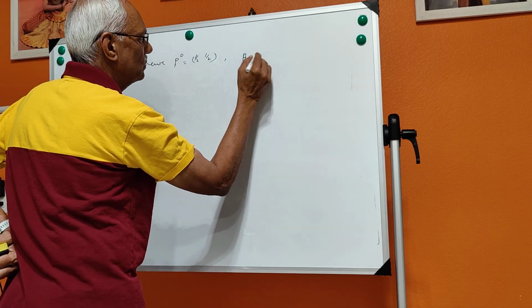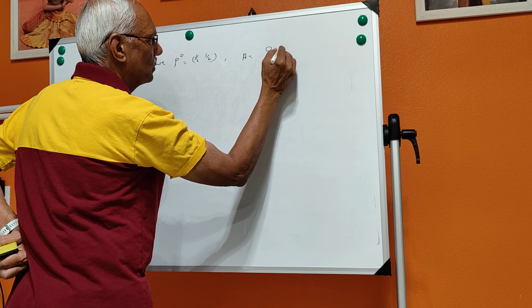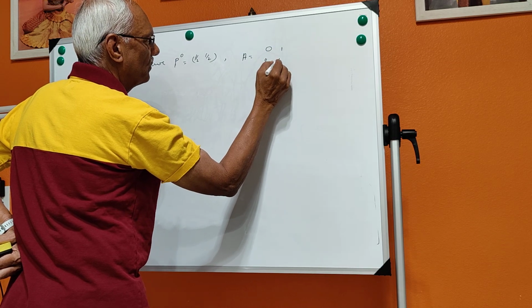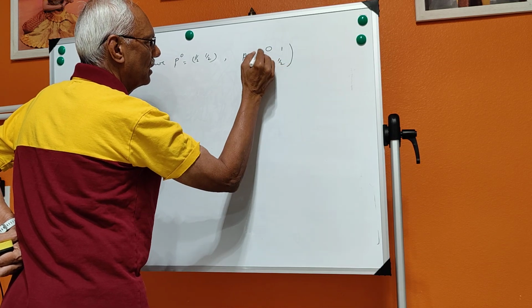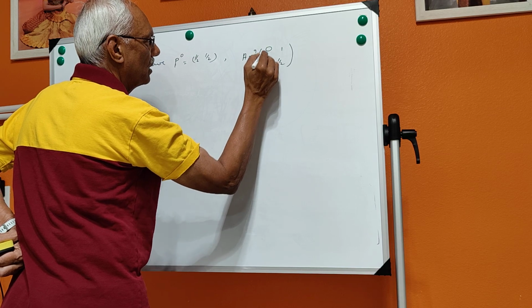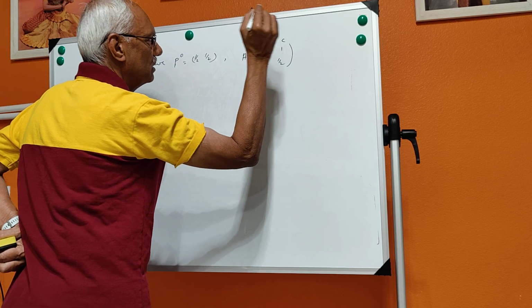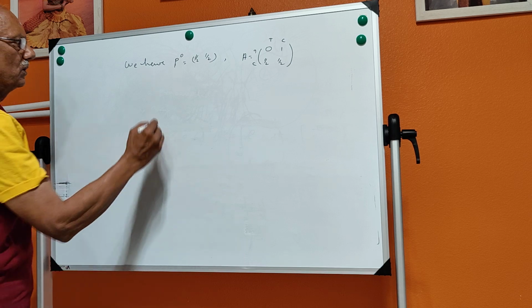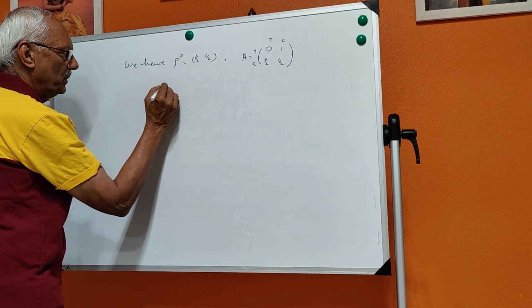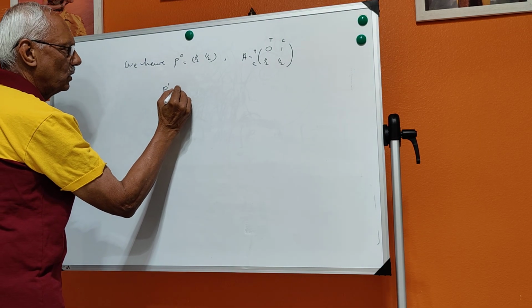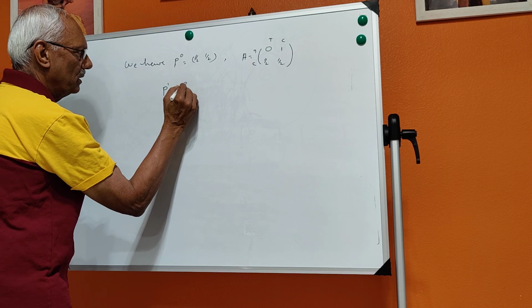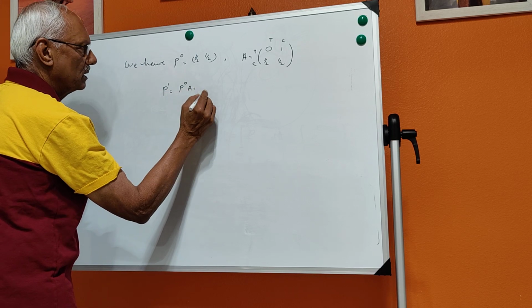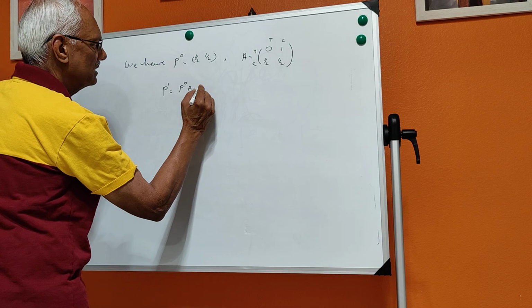A is equal to [0, 1; half, half]. Now, what is your P1? P1 is equal to P naught into A. That is P naught into A, which is nothing but what?